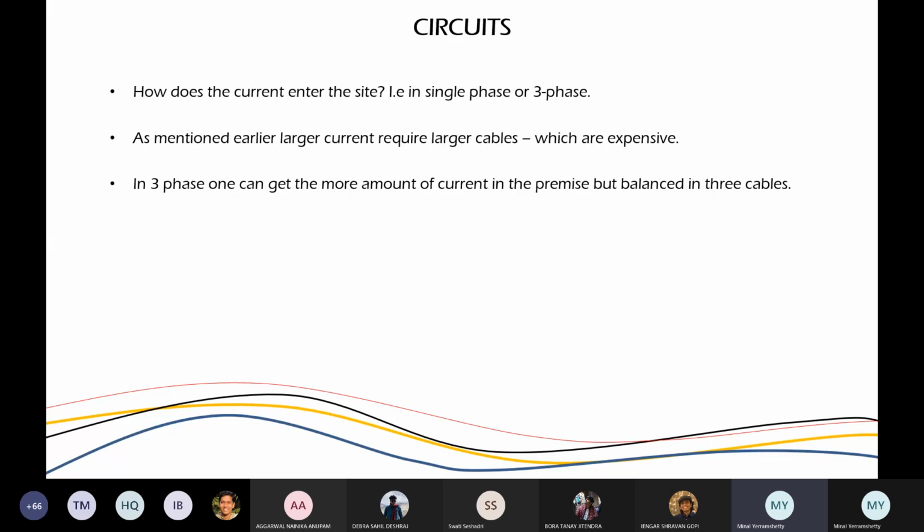But मुझे ज्यादा करंट चाहिए. I need more water. Okay, I need more current. If I need more current and I can't increase the pipe, यानी कि wire, in that scenario, what I'll do, I will increase the number of cables. That's why three phase came into the picture. Okay, so because I need more, and as I already explained you कि मेरा घर बड़ा है और मेरा loading ज्यादा है. I need more current, okay, more wattage or whatever you call it. In that case, you require three phase.